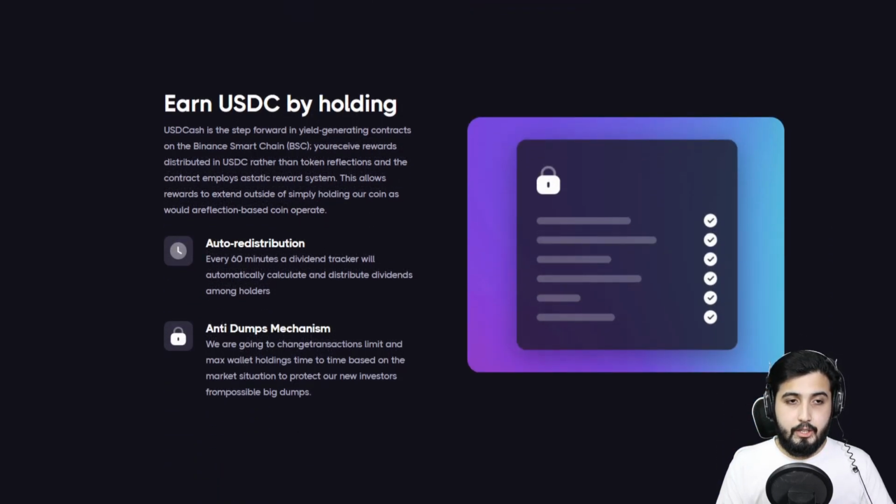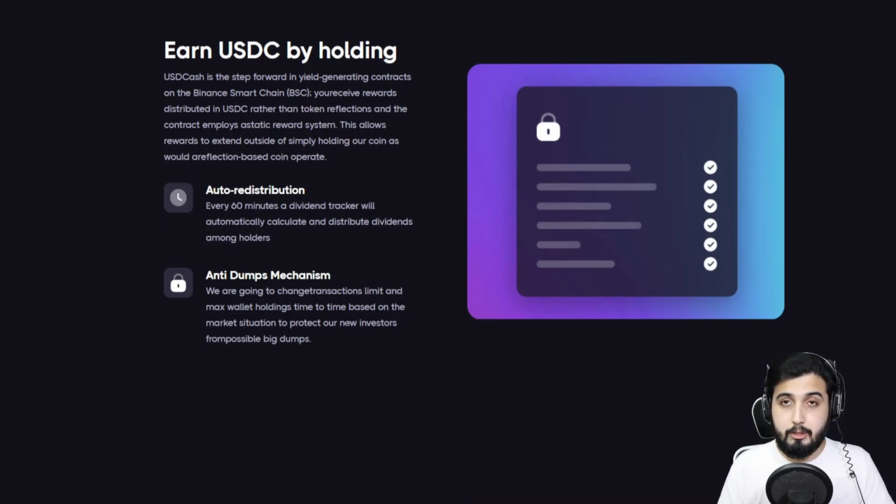Now, there's some mechanisms that they're explaining. What is the auto redistribution? After every 60 minutes, it's given to the holders automatically, and I said that it can be done manually, which is possible, but it is not a preferred method. It's not easy for you. It's going to be kind of stressful and hectic, so it's much more preferred that you let the program do it on its own end.